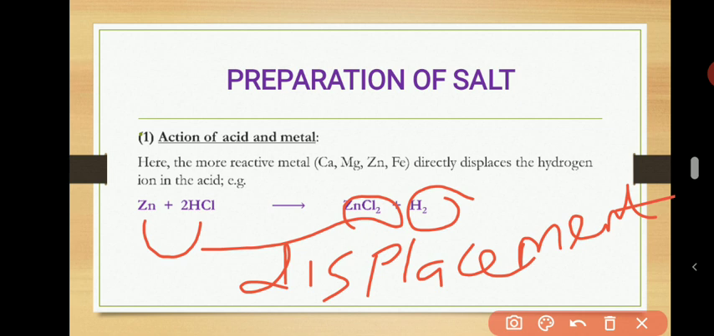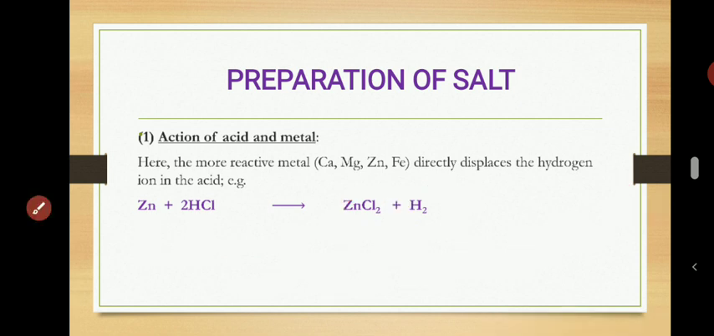So because zinc is more reactive than hydrogen, it can displace hydrogen from that acid, so you form a salt in the process. So that's the first method, action of acid on metals. Let me just give you some brief explanation on it. You will need it as an experimental student.